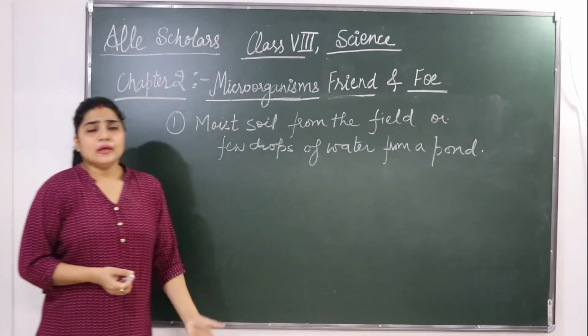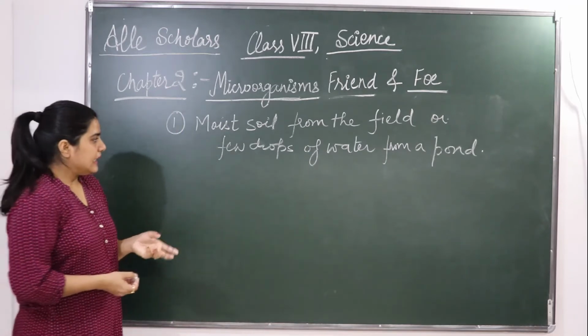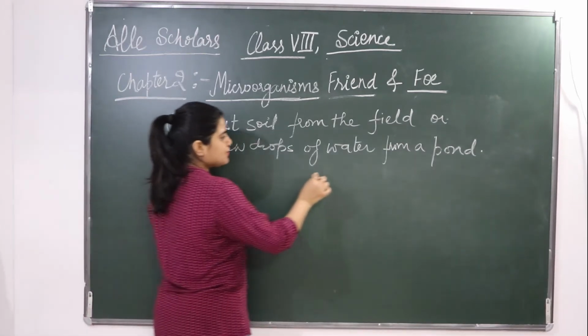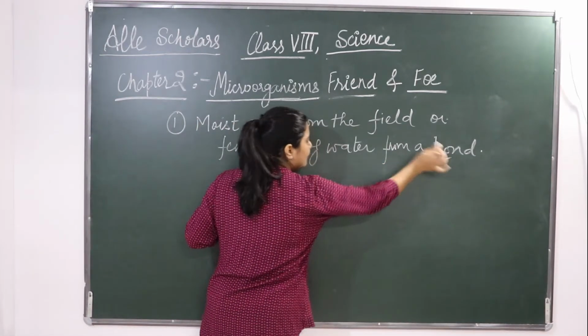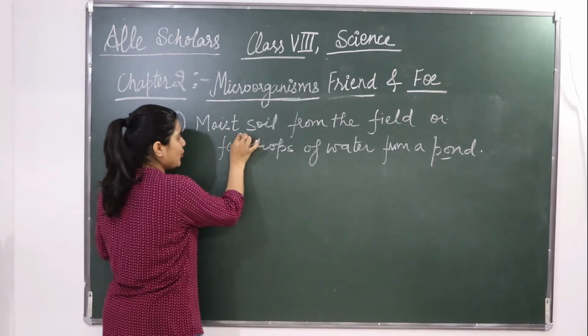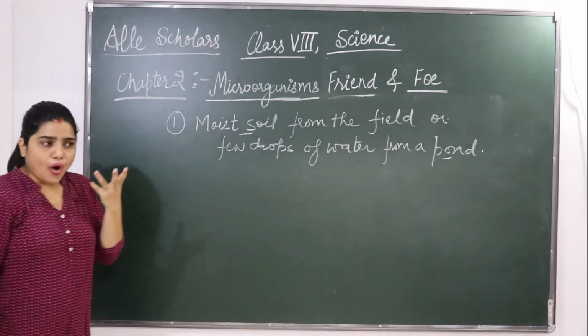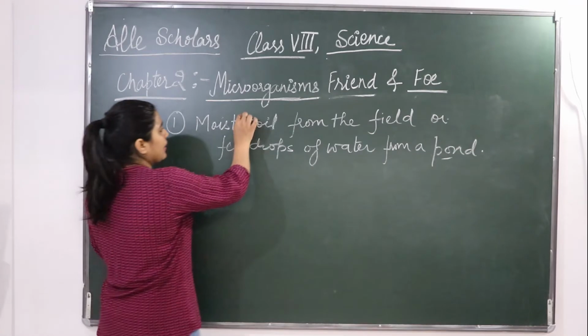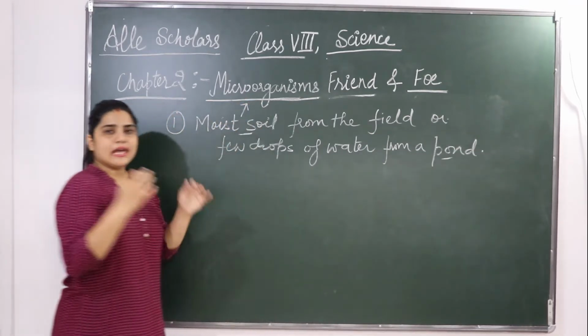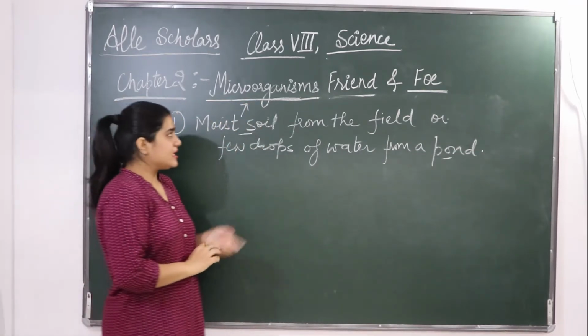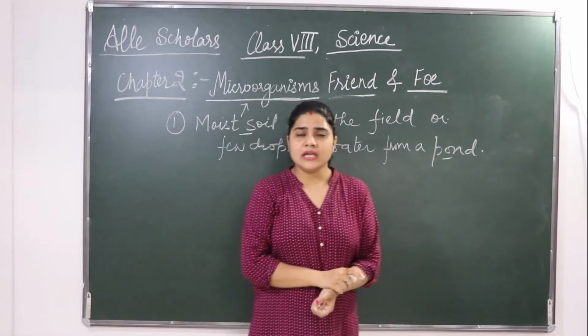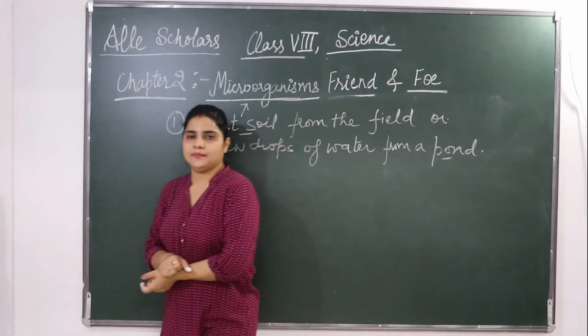So now the question is, are all these tiny organisms moving in the pond water and in the moist soil falling in the microorganisms category? क्या सारे जितने भी tiny particles हैं वो सारे microorganisms हैं? This is a big question.